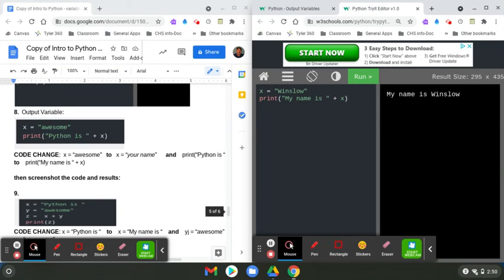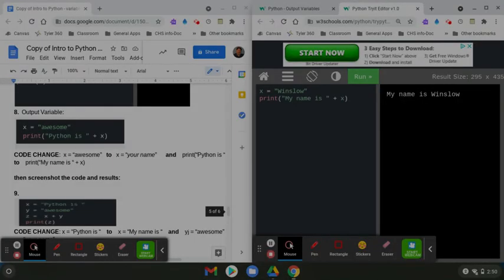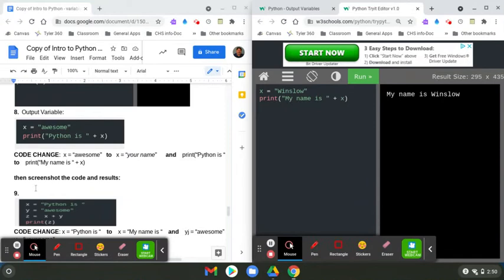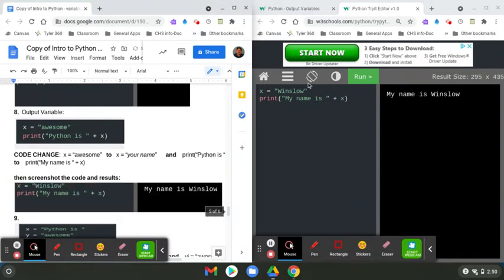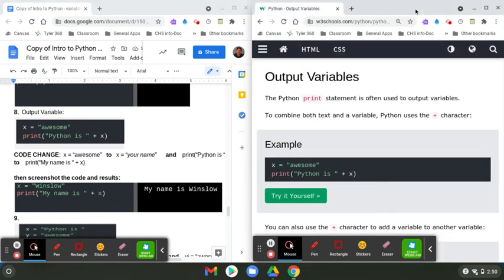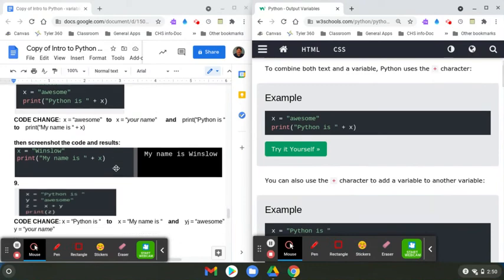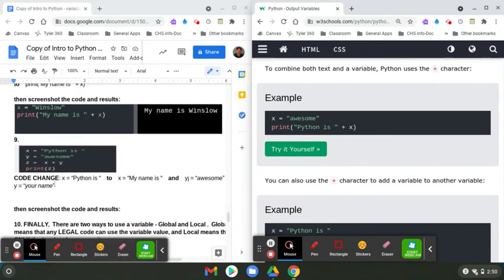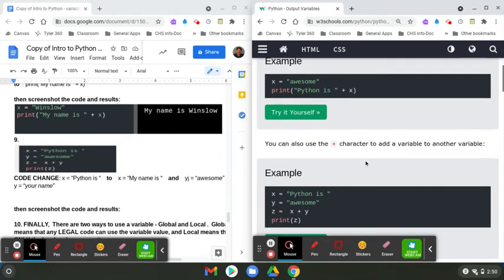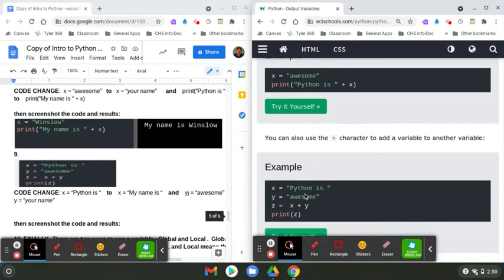So shift control button above the 6, grab it like this, copy to the clipboard, come over here. Now we're almost finished, so just be patient. Remember, you can pause this video at any time, and then close this out. And let's scroll down a little bit. Number 9 says code change. I think this is the one I messed up on. So this one is Python is awesome. So let's check that out.